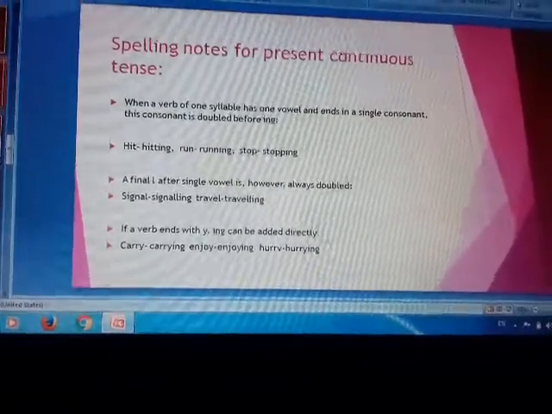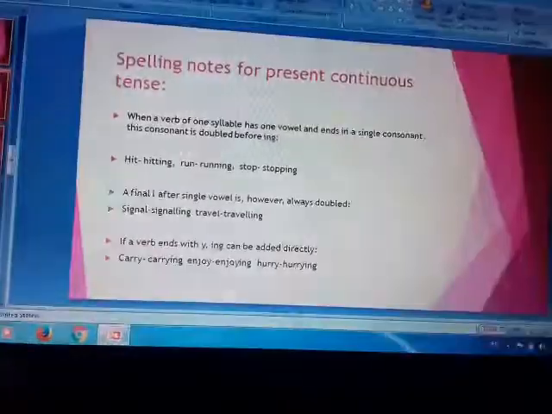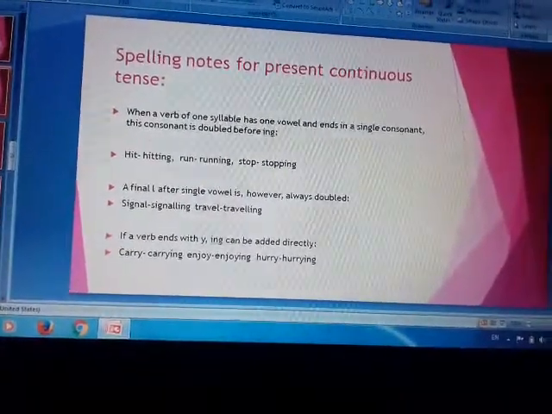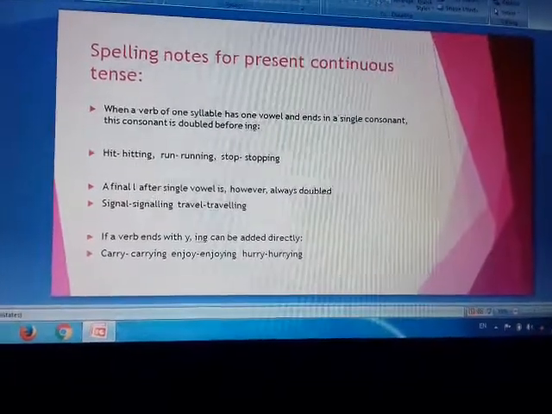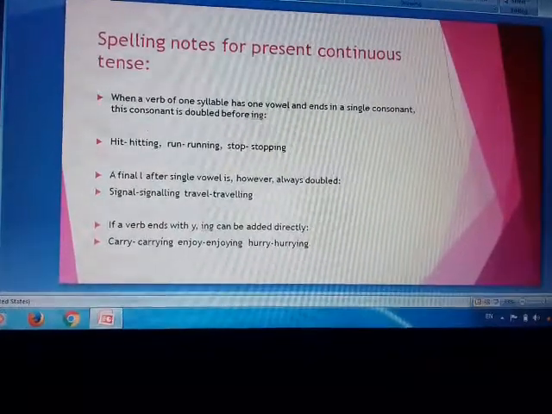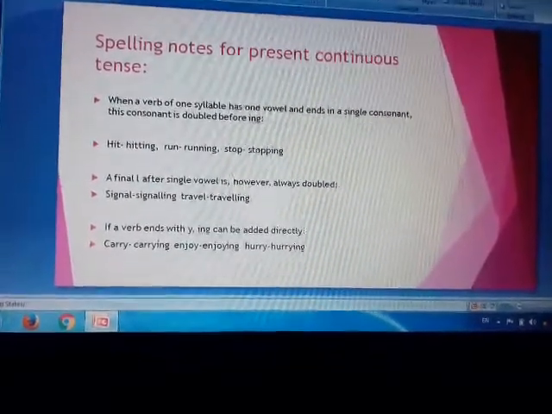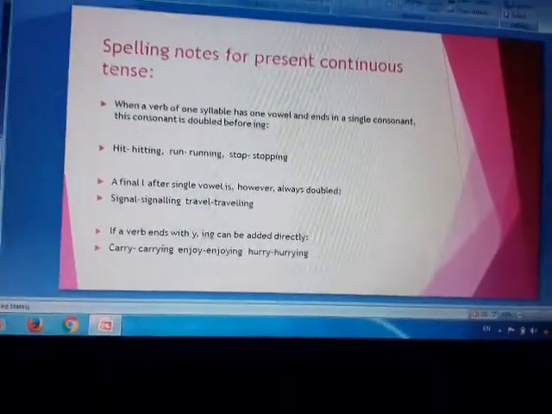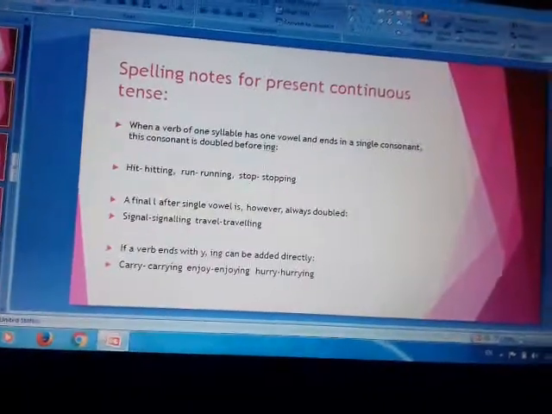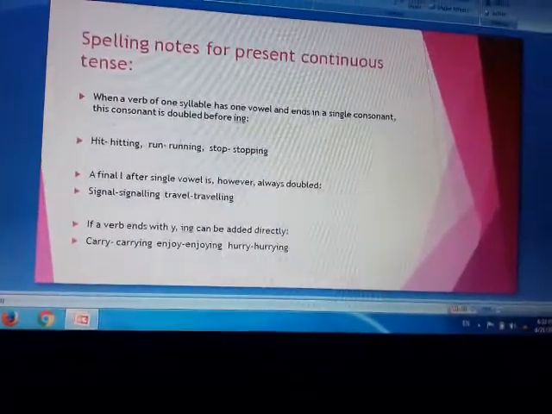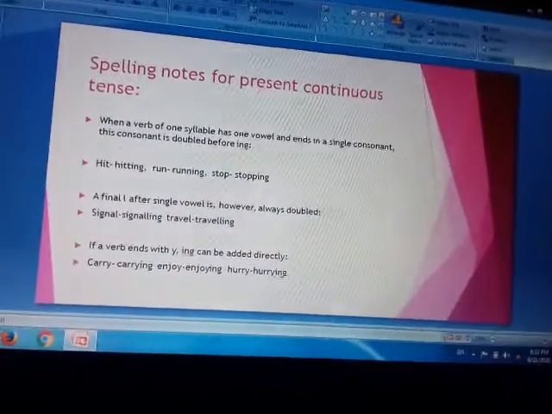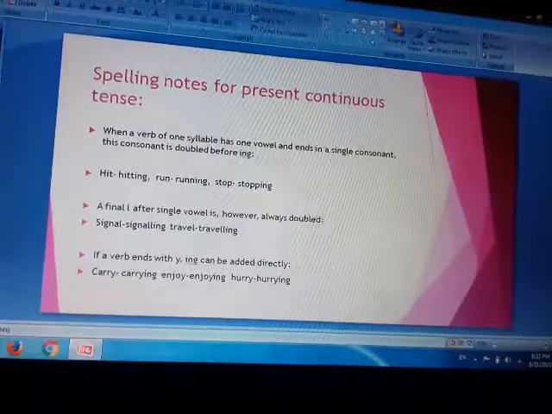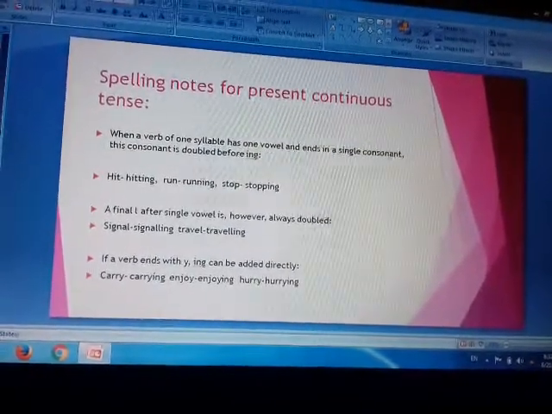But if a verb ends with Y, ing can be added directly. See the word carry. It is ending with Y, so we will add only ing, carrying. Enjoy. The same case, enjoy is ending with Y, so only ing is added. Hurry. Again, the word is ending with Y, so ing is added.